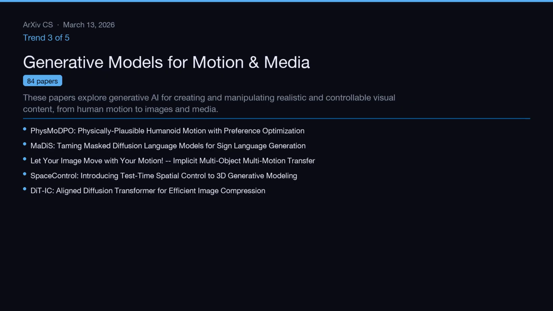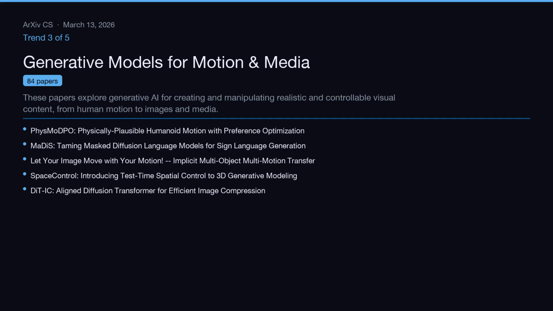Trend 3 of 5, Generative Models for Motion and Media. These papers explore generative AI for creating and manipulating realistic and controllable visual content, from human motion to images and media. This cluster covers 84 papers. Representative work includes PhysMODPO, Physically Plausible Humanoid Motion with Preference Optimization, MIDIS, Taming Masked Diffusion Language Models for Sign Language Generation, and Let Your Image Move with Your Motion.